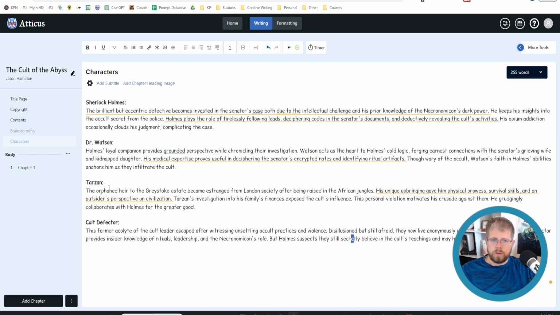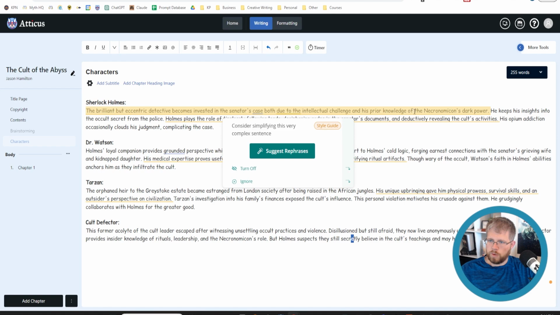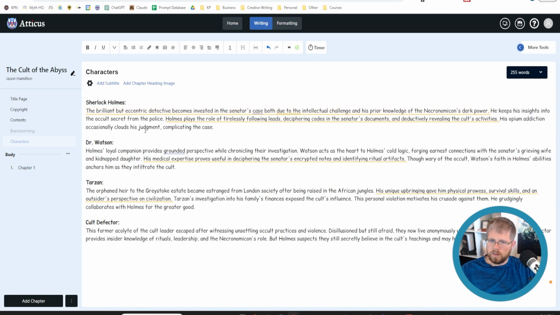So let's go through these and figure them out. So the brilliant but eccentric detective becomes invested in the senator's case both due to the intellectual challenge and his prior knowledge of the Necronomicon's power. He keeps his insights into the occult secret from the police. Holmes plays the role of tirelessly following leads, deciphering codes in the senator's documents, and deductively revealing the cult's activities. His opium addiction occasionally causes lapses in judgment, complicating the case. Okay.